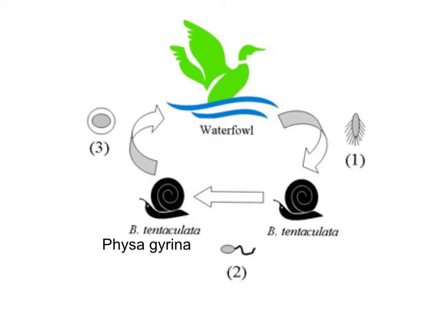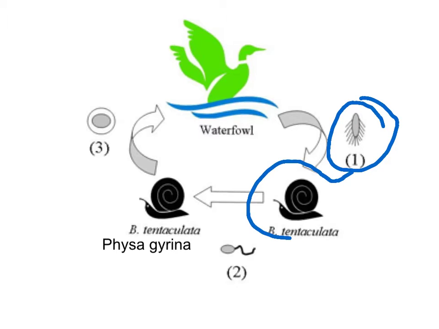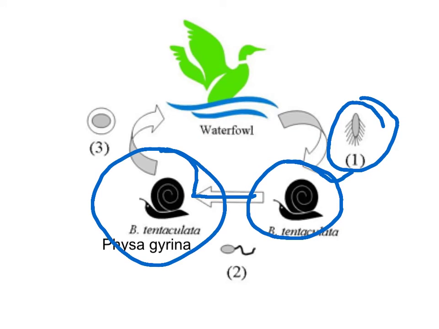Let's look at the life cycle of these parasites. If we start right here at 1, the miracidia infect their first intermediate host, the invasive snail, Bithynia tentaculata. After a few weeks, cercaria shed from their first intermediate host and invade their second intermediate host, which can be either Bithynia or the native species Physa gyrina. While in their second intermediate hosts, the cercaria encyst and become metacercaria.